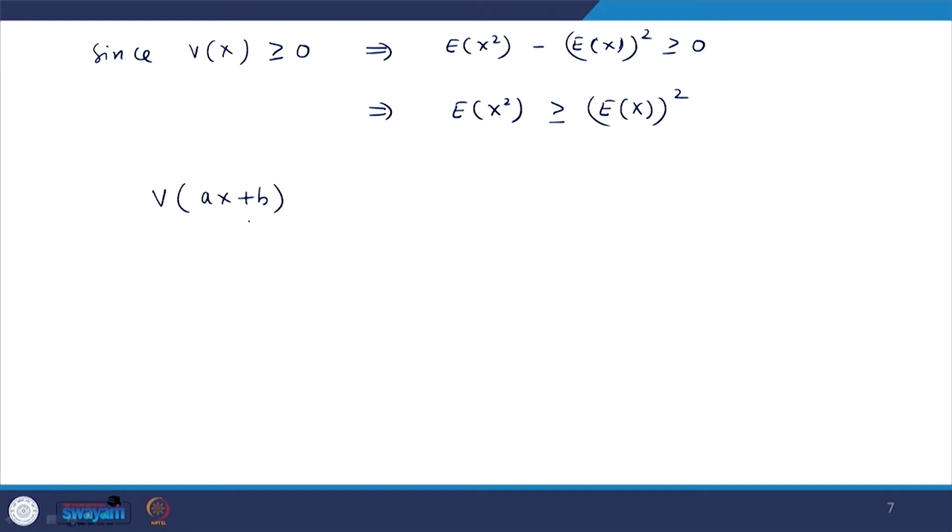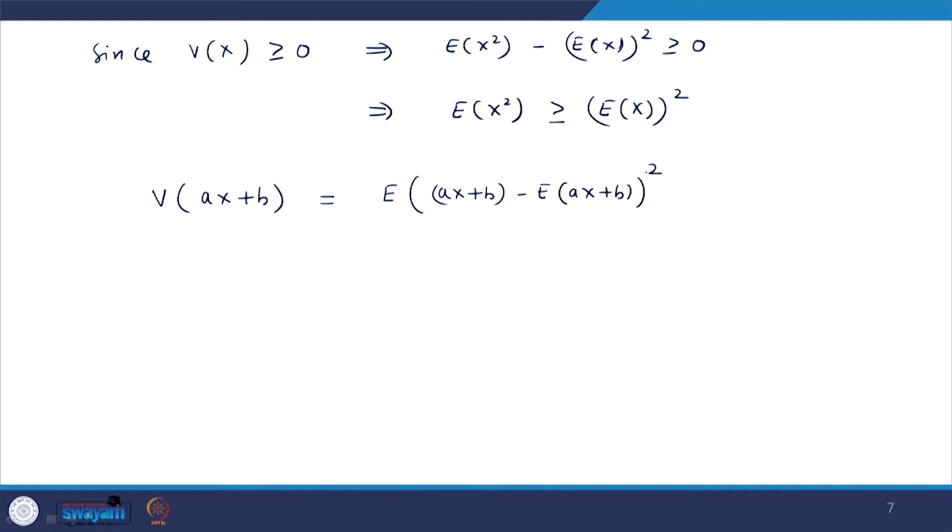Now, if you want to calculate the variance of ax plus b, for constants a and b, how can we find it? If we apply the basic definition, the variance of ax plus b is nothing but the expectation of (ax plus b minus the expectation of ax plus b) whole square.